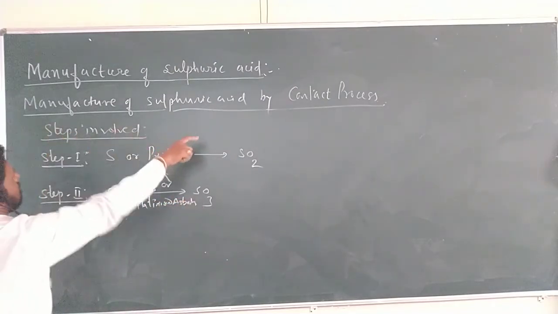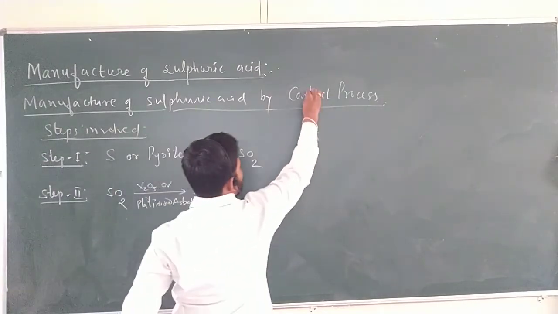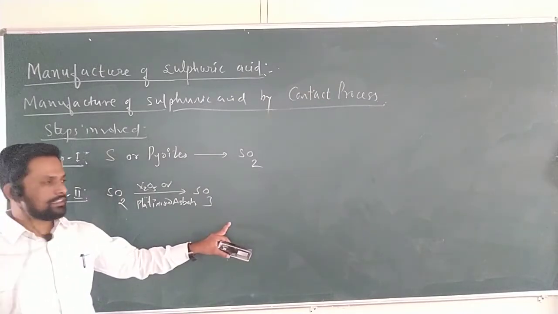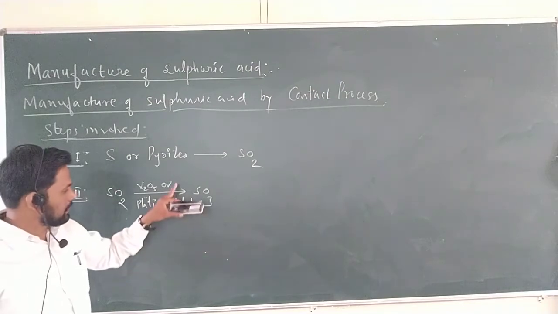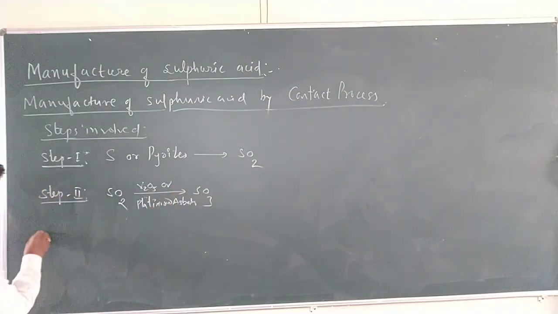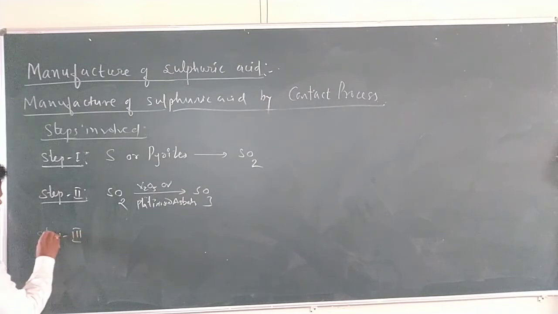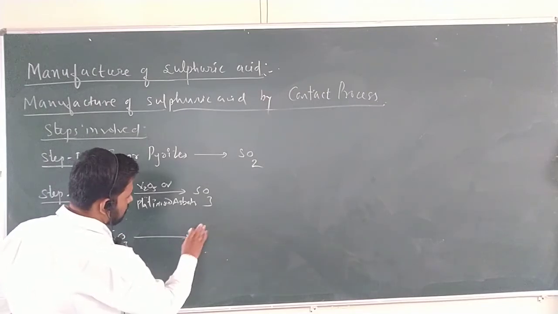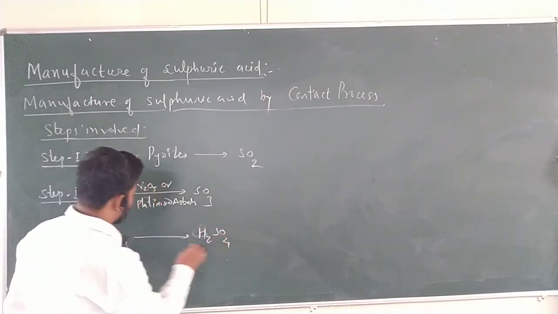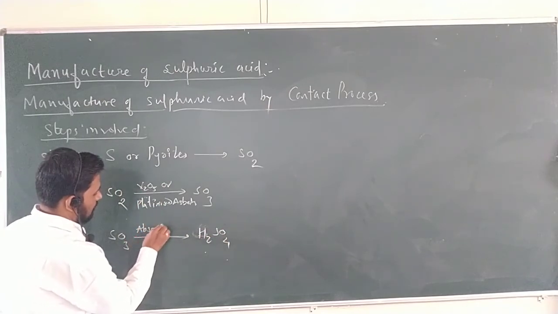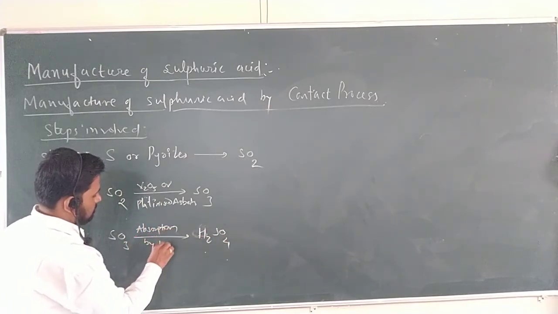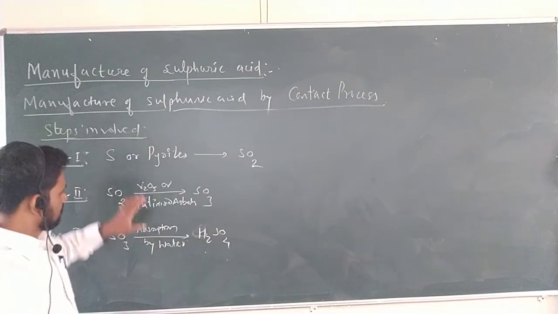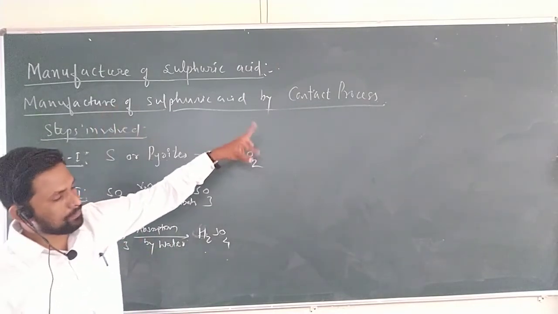Because we are using the contact process, we already decided that the conversion of sulfur dioxide to sulfur trioxide is by the catalyst vanadium pentoxide or platinized asbestos. And the third step, which is a very simple step, is absorption of SO3 to form H2SO4 by water. Absorption by water. So these are the 3 important steps in the manufacture of sulfuric acid by contact process.